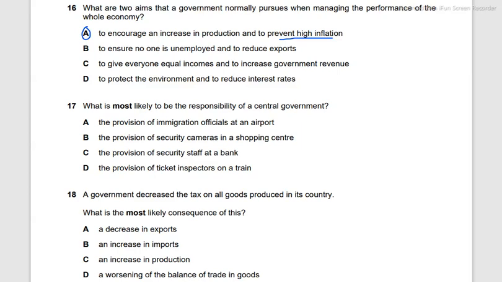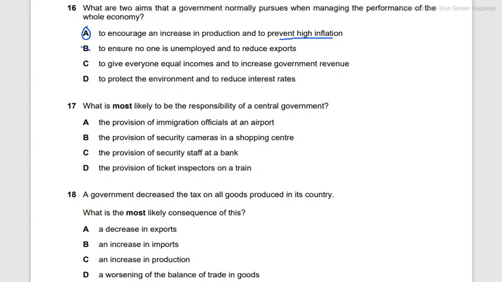To reduce exports still makes sense. However, no one is unemployed, it's a bit impractical. There's always going to be a little bit of unemployment, even in developed countries, even if it's frictional unemployment, where between different jobs a person is unemployed, so it's not really practical to go after that. B is not the answer.